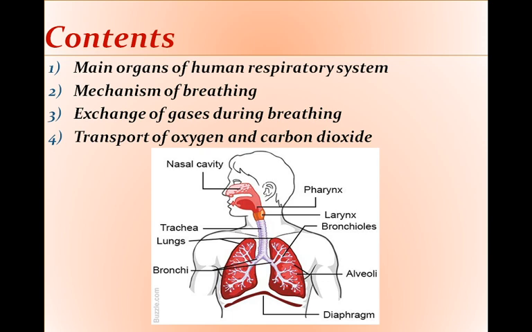Students, you are watching this diagram of the human respiratory system and the various organs associated with the system. We will study all these organs and their functions one by one.